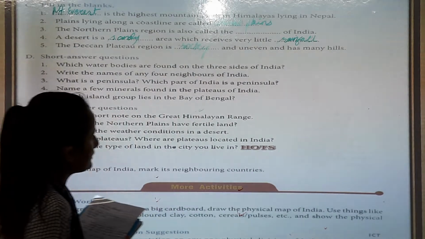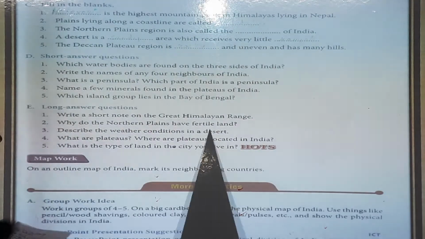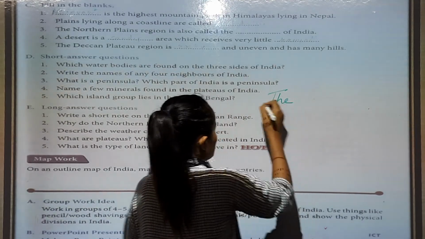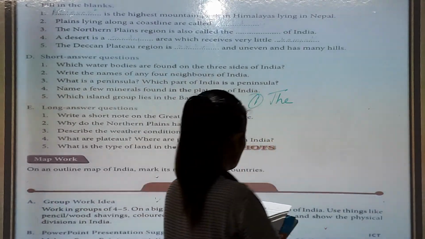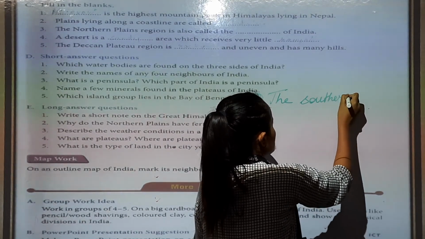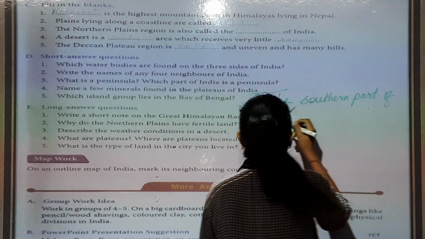I am writing the answer here. So, look carefully. You can see properly, the southern part of India.